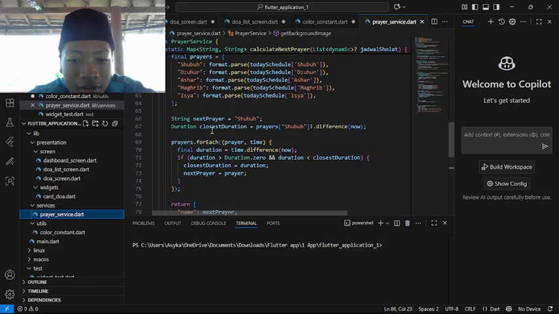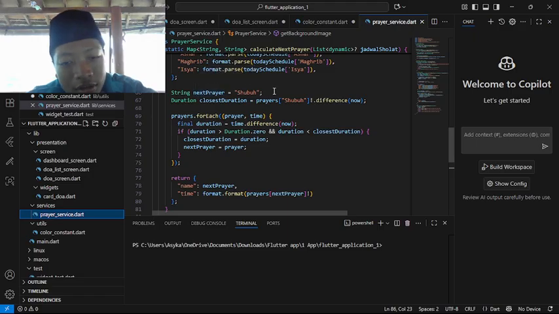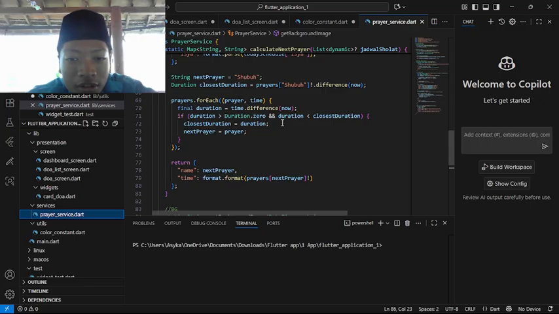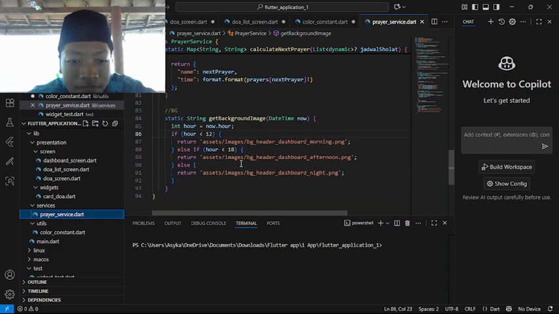String next prayer, here duration. So later on we'll give the next and the next prayer. For each prayer time, find the duration, the time difference from now. If the duration is greater than 0 and less than the next prayer duration, then we take each time of the prayer. Later the name of the next prayer, time, format prayer, next prayer.